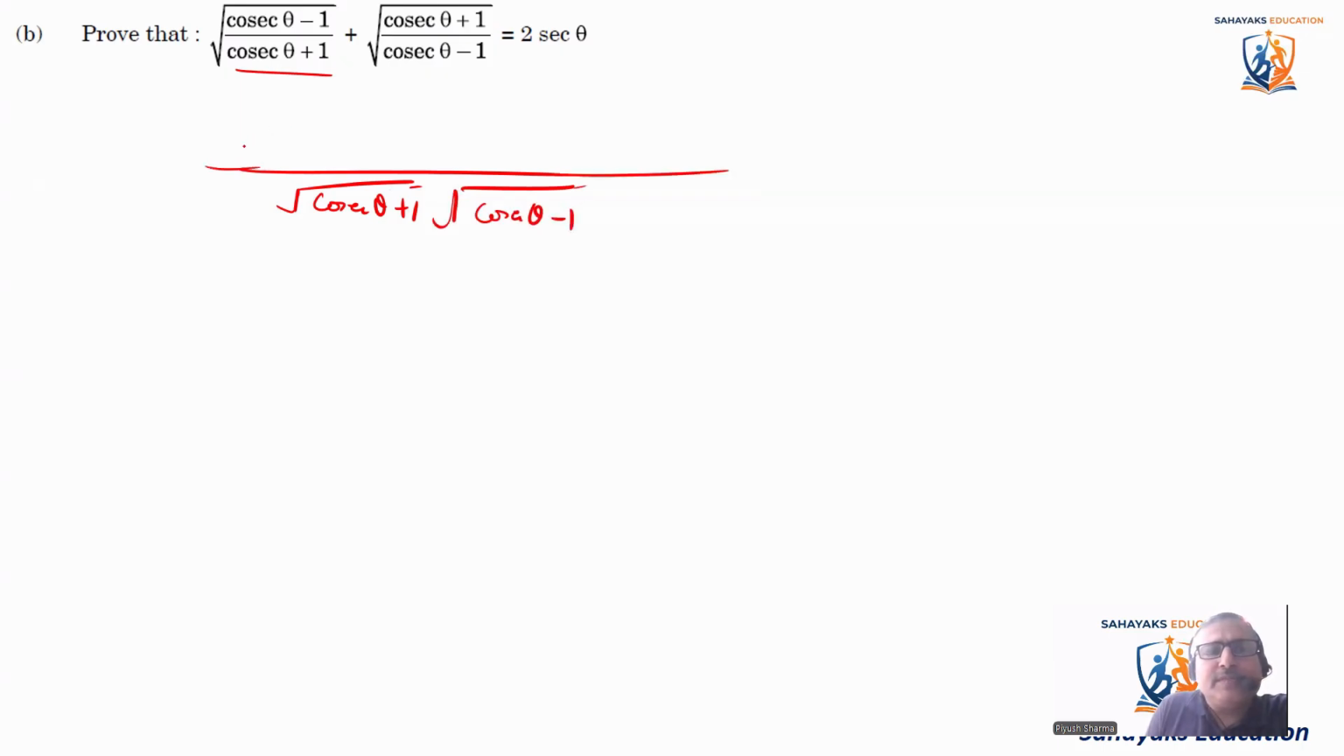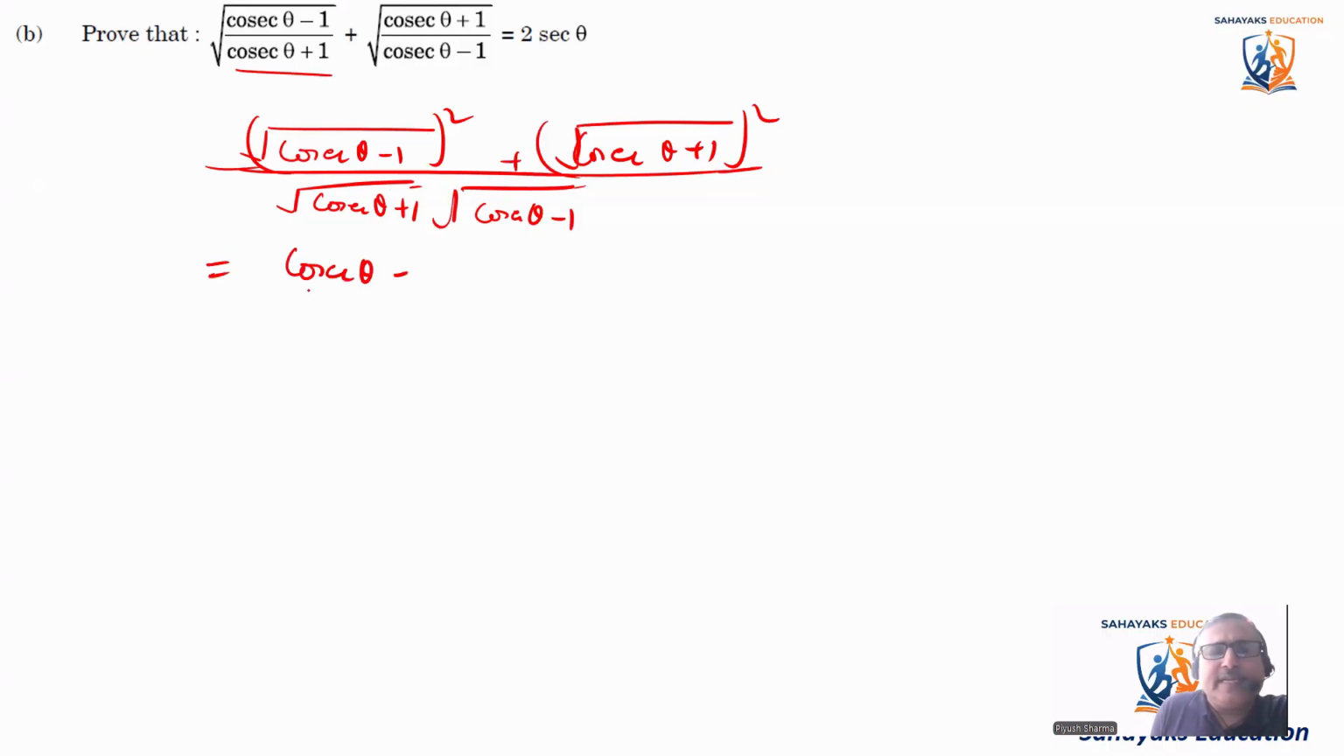On the other side, it becomes square root of cosec theta minus 1 whole square plus cosec theta plus 1 square root whole square. Okay, let's just open it. It becomes cosec theta minus 1 plus cosec theta plus 1 divided by.